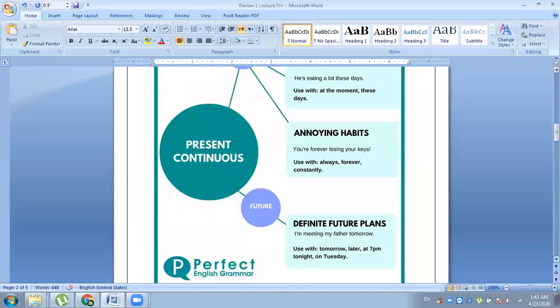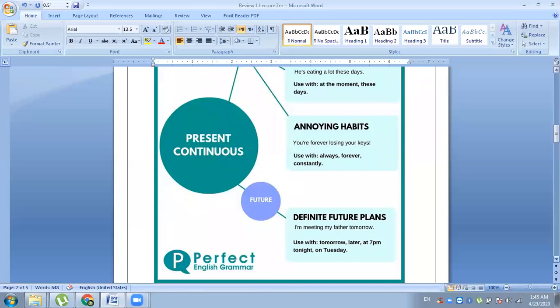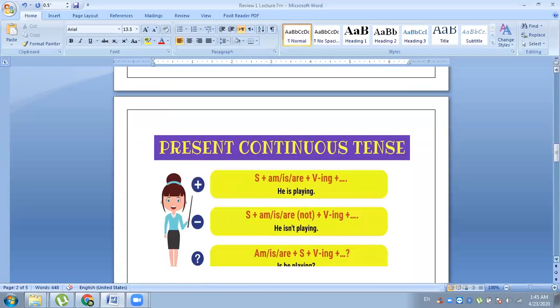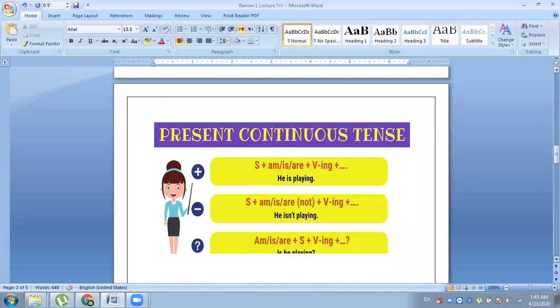And definite future plans. Sometimes we talk about our future, that I am meeting my father tomorrow. I am going to Lahore tomorrow. So this tells us about our future plans. We will use later, tomorrow. I will talk to you later. I am talking. Now this is the present continuous tense.